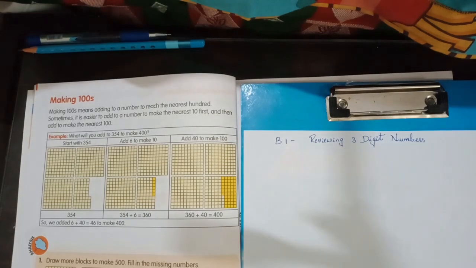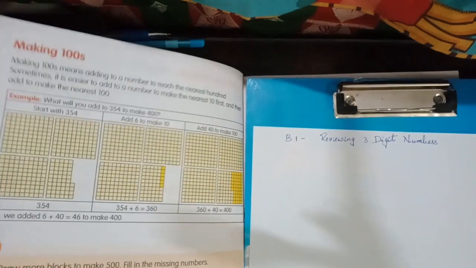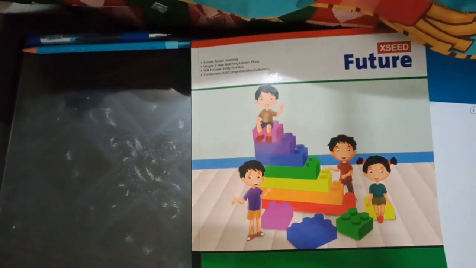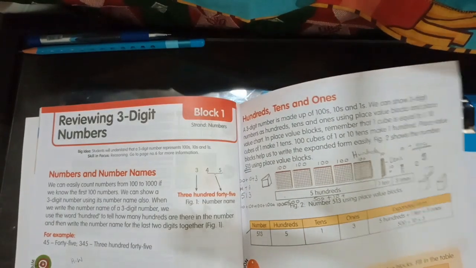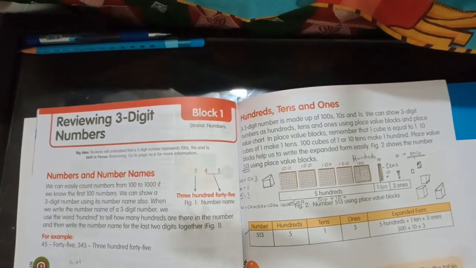Hello kids. I'm going to continue with Block 1 in maths. In the maths book, I'm going to continue with Block 1, that is reviewing 3-digit numbers. Hope you all have completed the classwork, right?